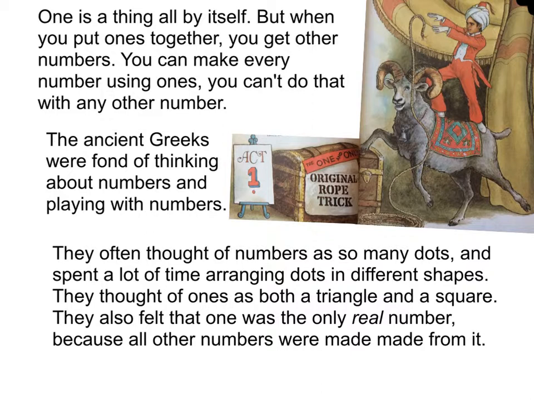The ancient Greeks were fond of thinking about numbers and playing with numbers. They often thought of numbers as so many dots and spent a lot of time arranging dots in different shapes. They thought of ones as both a triangle and a square. They also felt that 1 was the only real number because all other numbers were made from it.